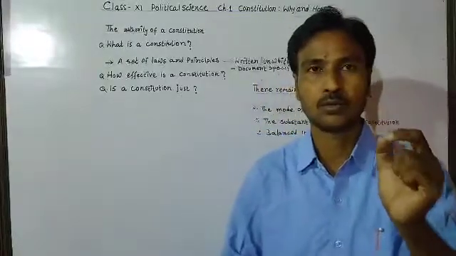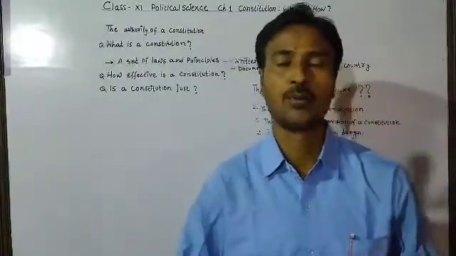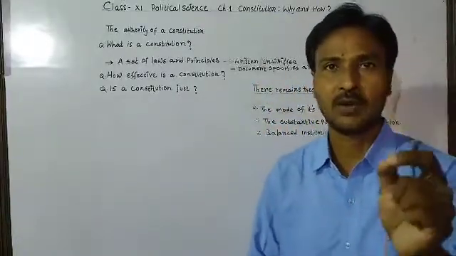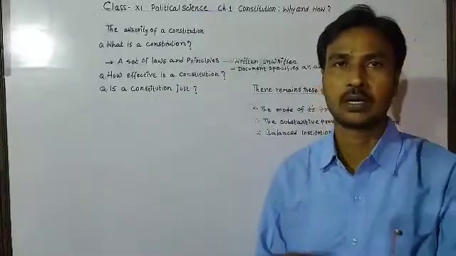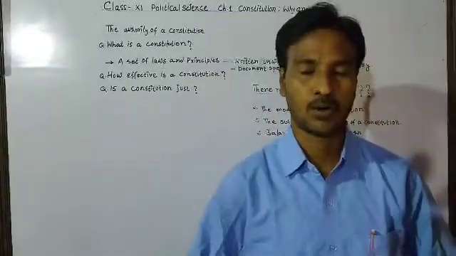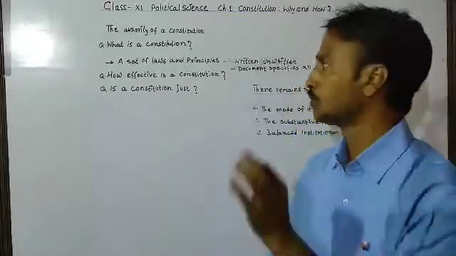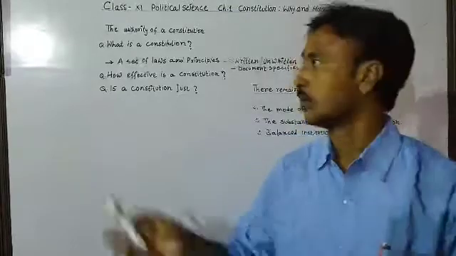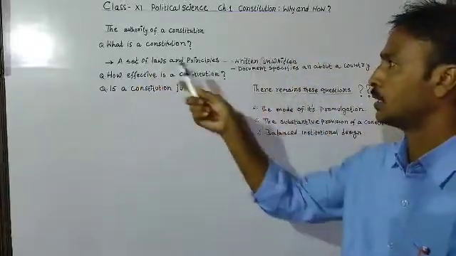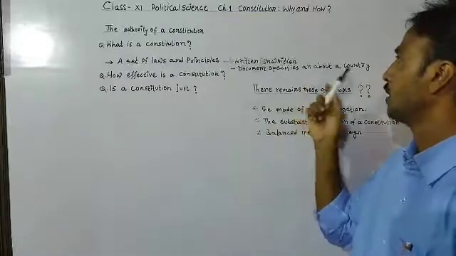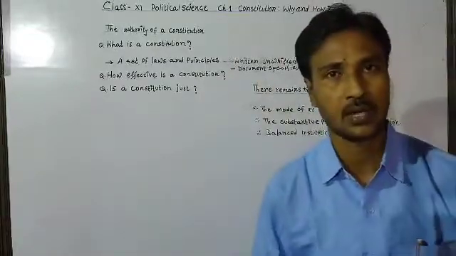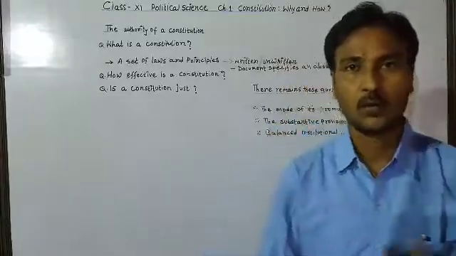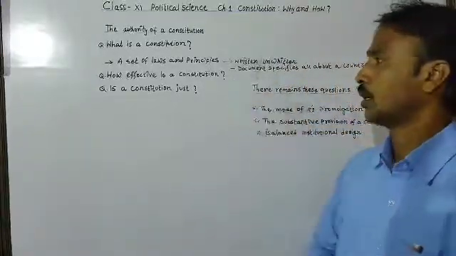Therefore, a constitution is not only a book of rules and regulations; moreover, it is a document which specifies the different things about a country, and therefore it makes a constitution effective. As I told you, it is a set of laws and principles, and therefore a constitution can be written as well as unwritten. There are countries which have an unwritten constitution, whereas in India we have a written constitution.